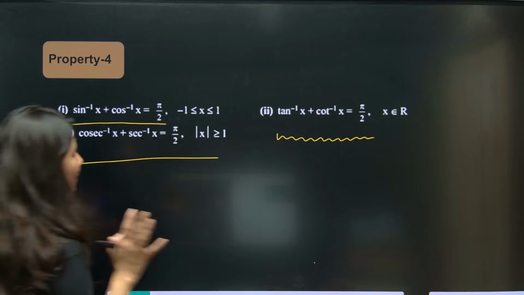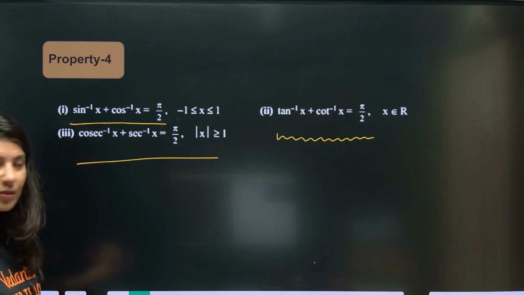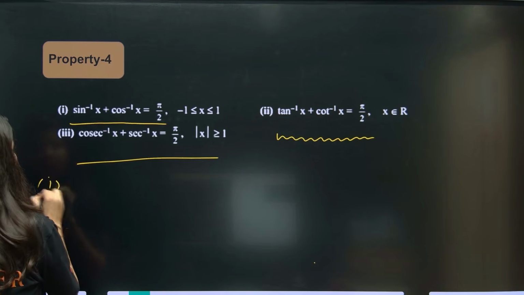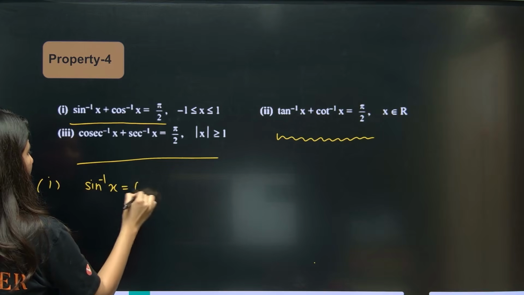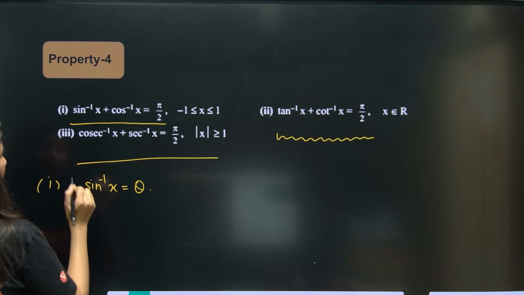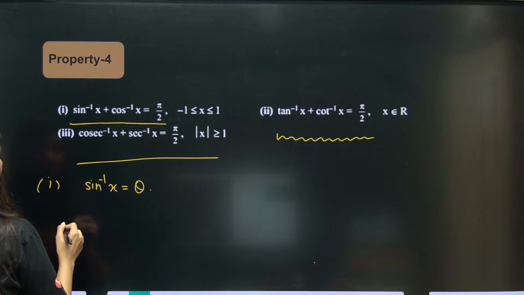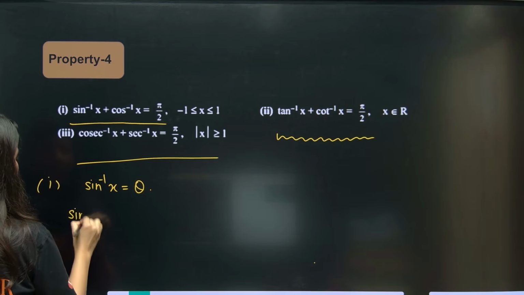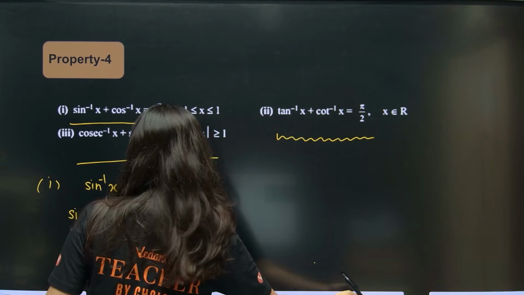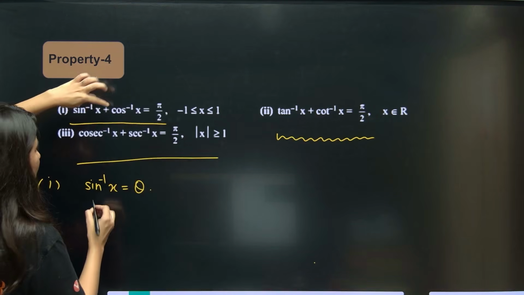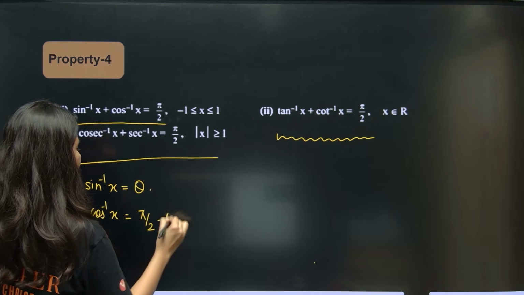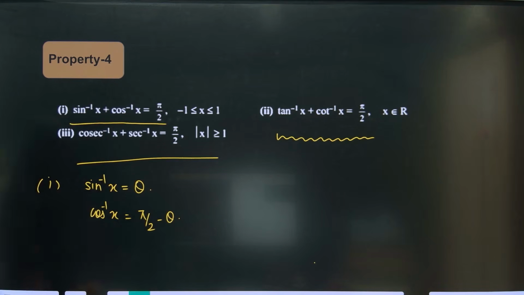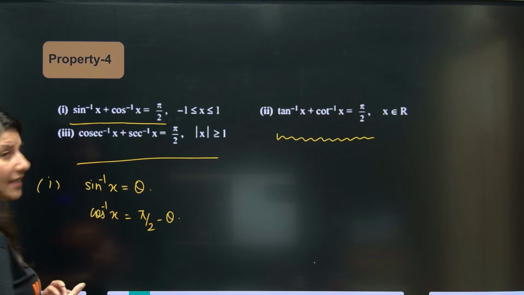So let me prove one such property. Which property do you want me to prove? First property I'll prove. Sine inverse x, I am taking it as theta. So what will happen? From here we can write, if this is your theta, then cos inverse x now will become pi by 2 minus theta. Yes or no?